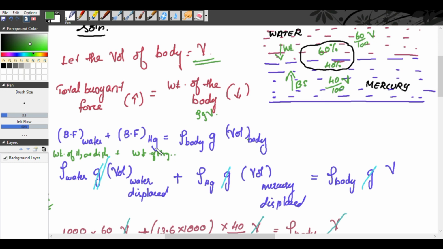Now the upward buoyant force is equal to the downward weight of the body.